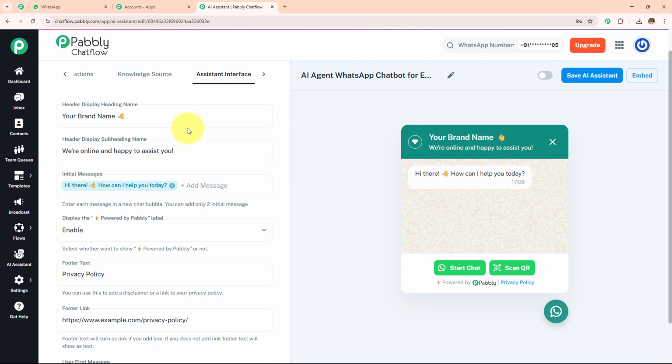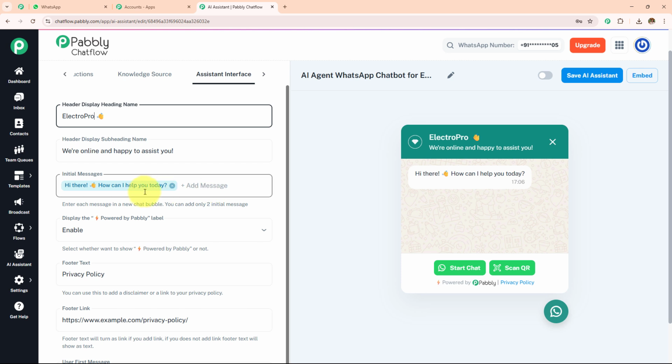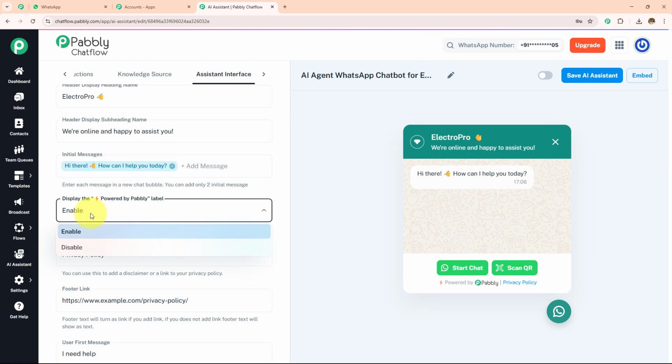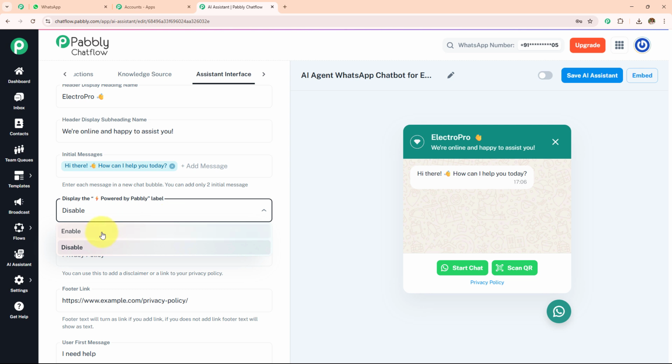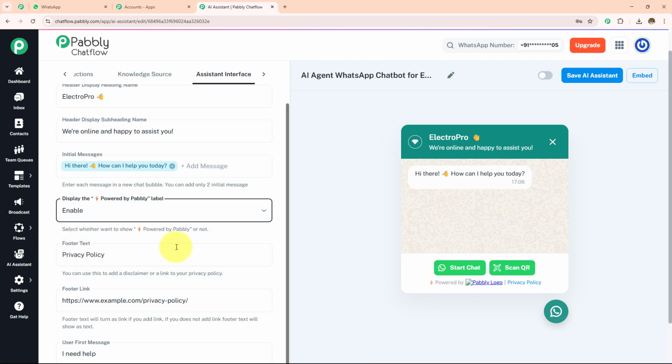Now moving towards this assistant interface, I have to first name this. So let's say the name is Electro Pro, and then I am going to set the header message as we are online and happy to assist you. Over here you can see this, and then the initial message will be, hi there, how can I help you today? And then the display powered by Pabbly. If I disable this, I will stop seeing this. I want to keep this enabled, so I've entered this.